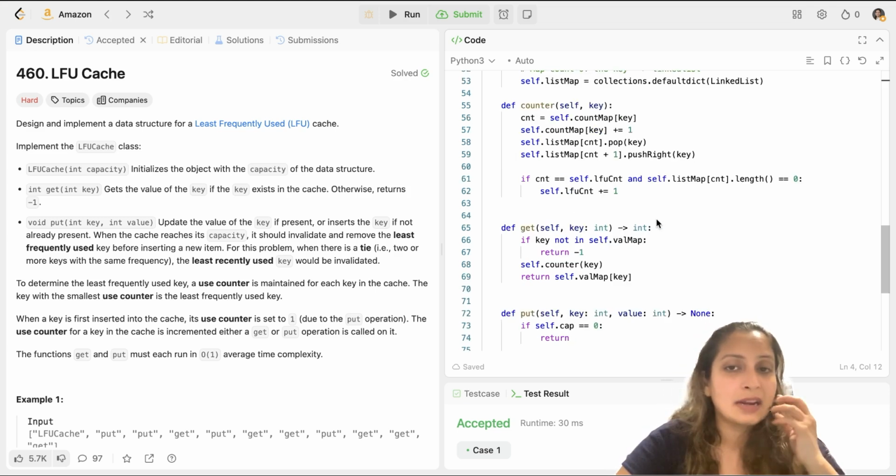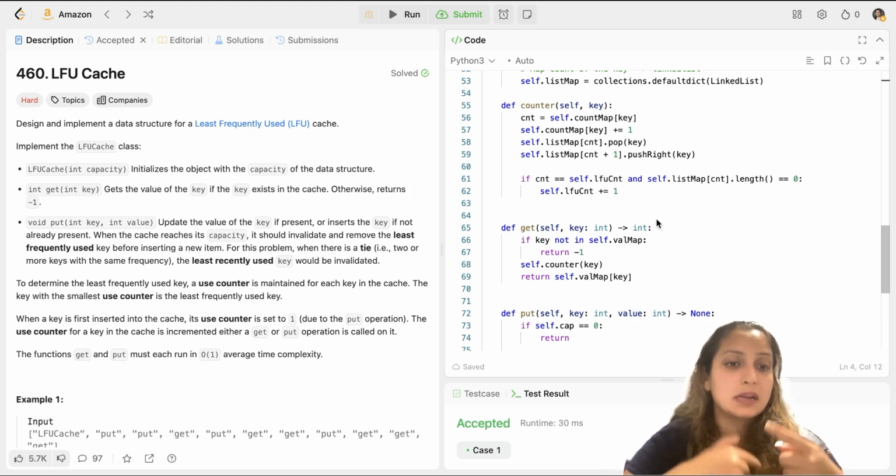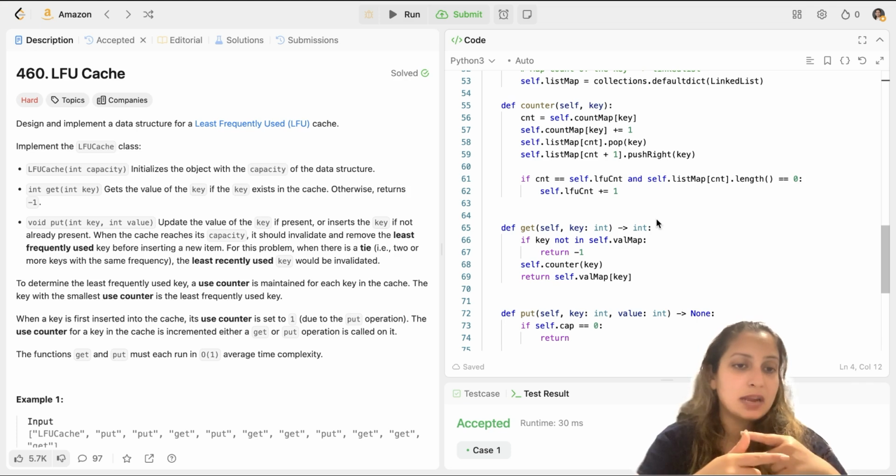After that, I write a method called counter. This counter method would be my method which I call whenever I want to increase the count. So say suppose the get method is called. You have to increase the count in that scenario for that key, right? And say suppose the put method is called. In that case also you have to call this function to increase the count.